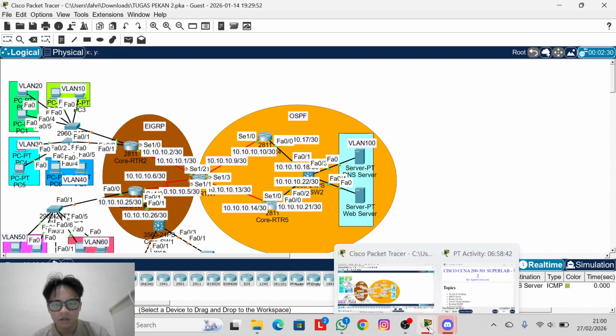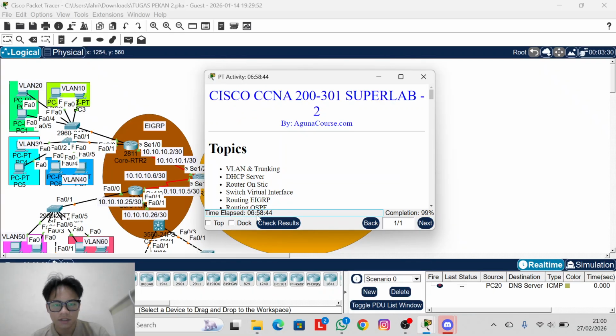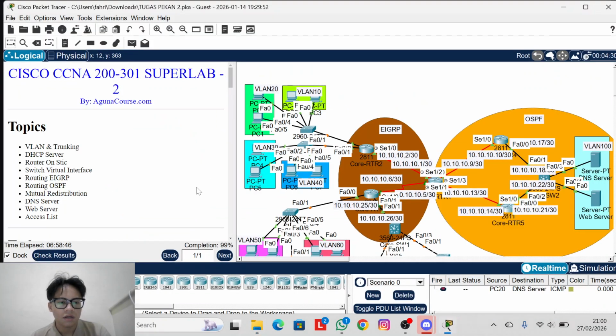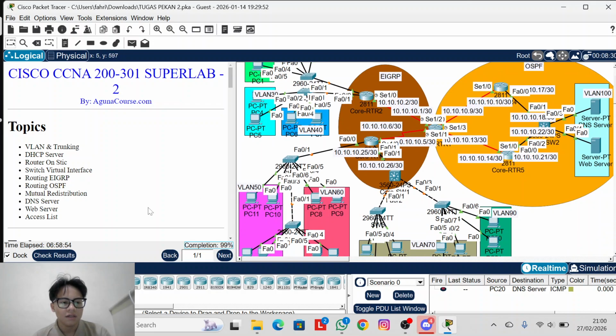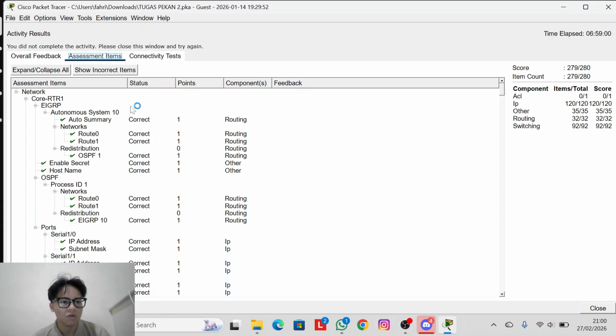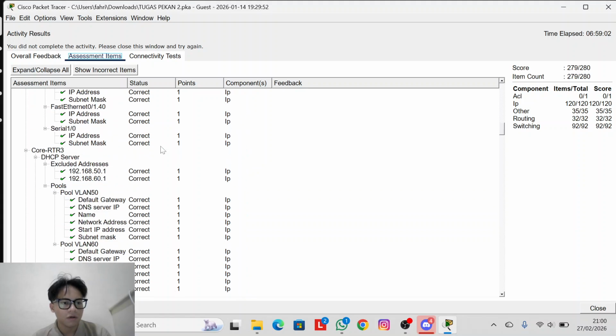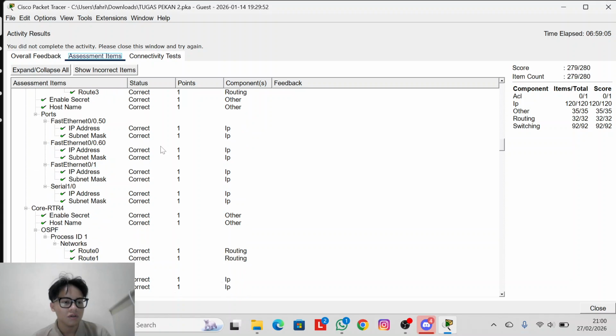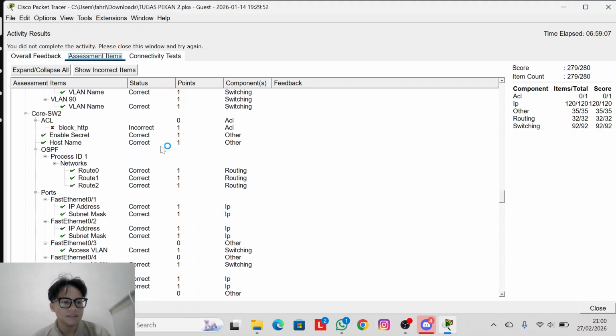Okay, and look, this is a topology, and this is my configuration, and you can look from here. It's 99% because this is 1% again. For what, I don't know, because my goal is done, my PCs can ping each other.